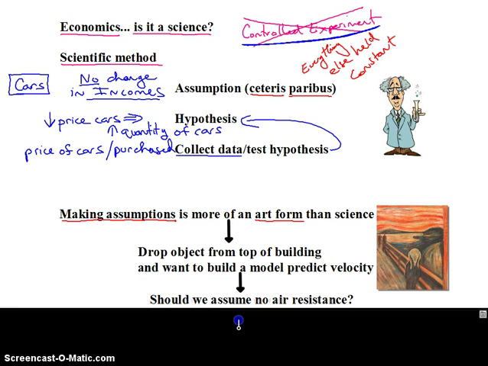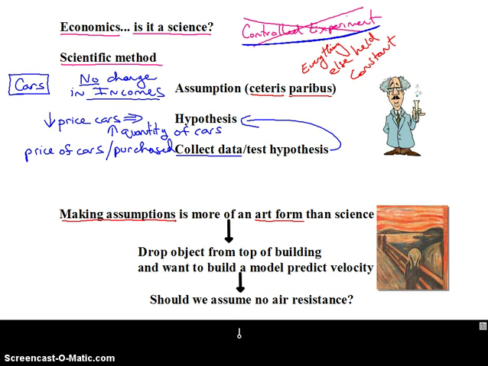Well, should we assume that there's no air resistance? If I'm going to drop a feather, then it's probably a bad idea to assume there's no air resistance, because the air resistance would have a lot of influence on that feather and how quickly it falls to the ground.